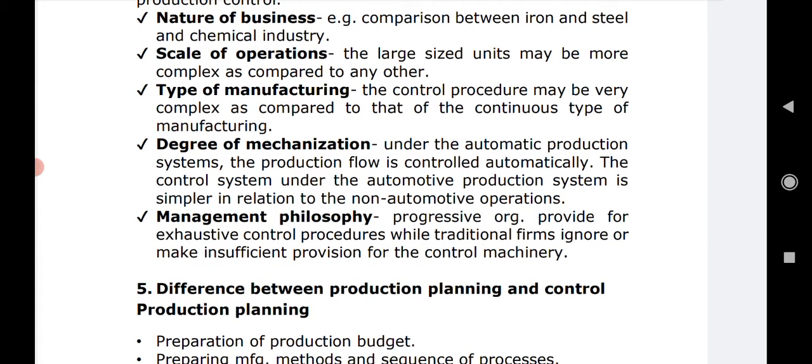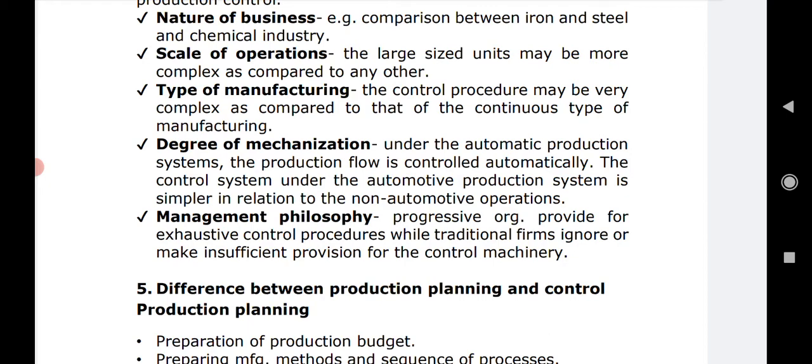By what is the controlling function affected? So number 1, nature of business, what kind of business it is. For example, the comparison between iron and steel and the chemical industry cannot be done, because the iron and steel may have altogether a different type of manufacturing and a different type of setup, and that cannot be controlled or compared with the chemical industry. So each one's controlling system can be different.